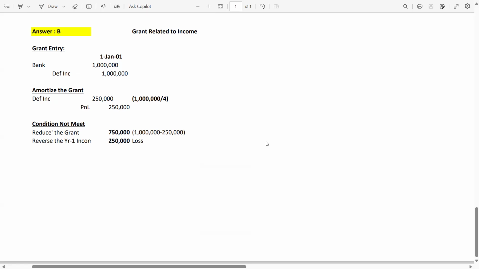Now, if there is a revaluation, revaluation is an OCI item which never goes in P&L. Only the gain or loss on disposal should be recorded in P&L. After that, we solved 2 or 3 grant related questions. Grant is IAS 20. There are 2 kinds of grants: grant related to income and grant related to asset. The condition to recognize the grant is that the entity has reasonable assurance that the entity will meet these conditions. If the entity is not able to meet this condition, then the entity should not recognize the grant.